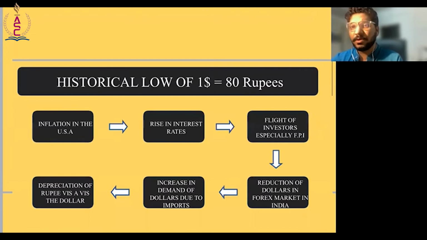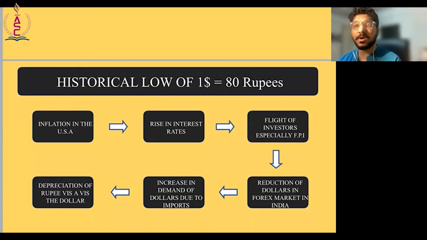So now we know the reasons why. So the first reason would be the inflation in the United States of America. So you can show this with a pictorial diagram. So because there were high inflation rates in the United States of America, and the interest rates were raised to fight the inflation. And since the United States economy is a much more preferred economy, developed economies are preferred because they are more stable and they are assuring compared to developing and least developed countries.